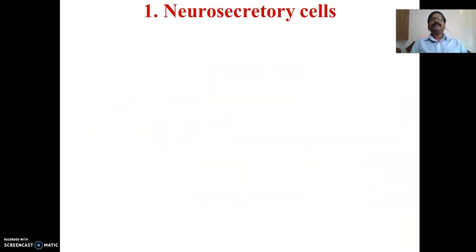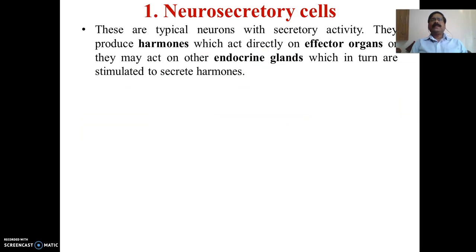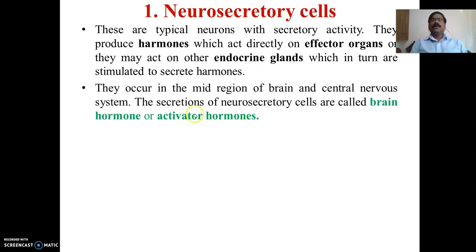Then coming to neurosecretory cells, it has already been discussed. So it produces a hormone which is known as a brain hormone or the activator hormone. So this brain hormone influences the function of other endocrine glands. So that's why it is known as the activator hormone.